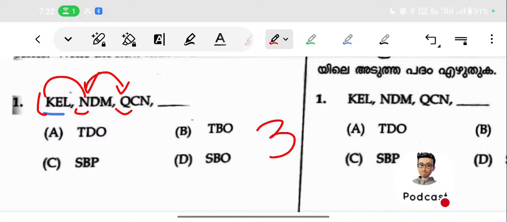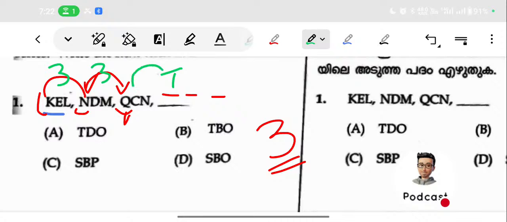Then what will be the first letter of the fourth term? That will also be with a gap of 3, isn't it? Q is already given, then R, S, T. So the first letter will be T. Why? Because the difference between the first letters here is 3, here also 3, and here also 3. So we get T. If the first letter is T, there are two options, so we can cancel these two. So we have found the first letter.